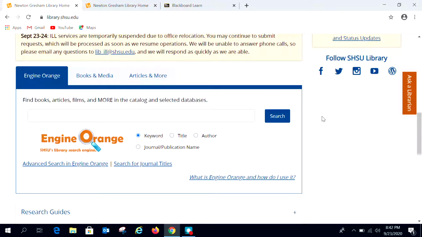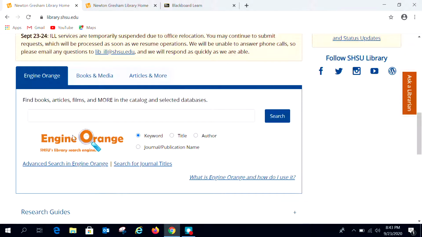And the only reason that happens has to do with competing companies that own the different databases and the different content. Some of that passes over through Engine Orange and some of it doesn't. And so to ensure that you have access to everything that we have available, you would want to go ahead and look in those subject-specific databases in addition to looking at Engine Orange.